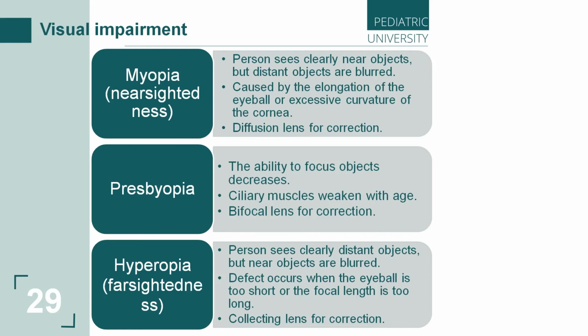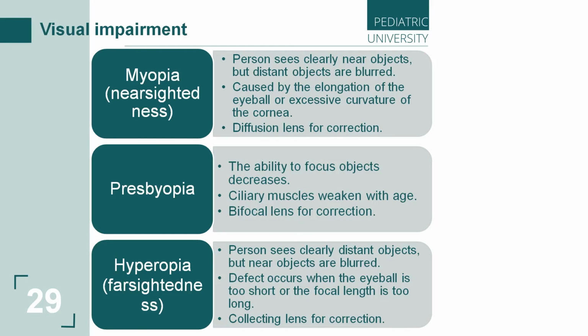The defect is caused by lengthening of the eyeball or excessive curvature of the cornea. It can be corrected with a diffusion lens, which focuses the image on the retina. This is myopia. I have myopia.